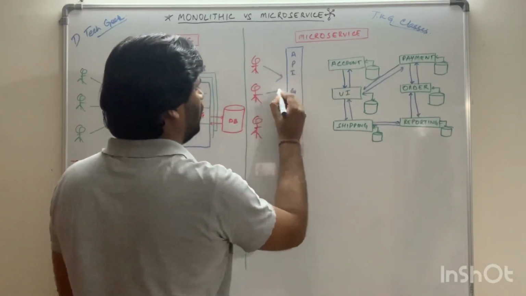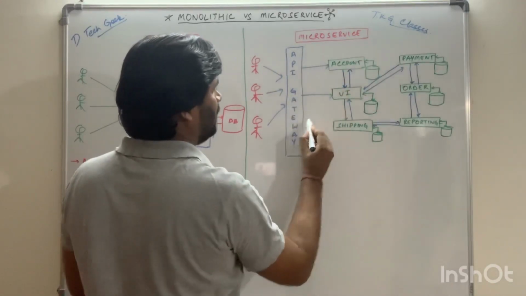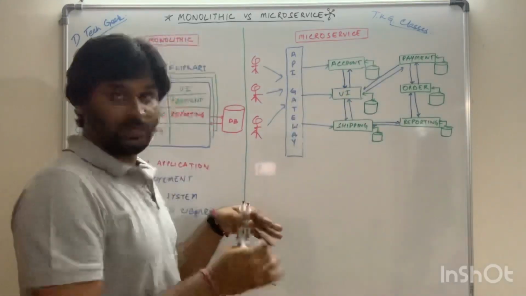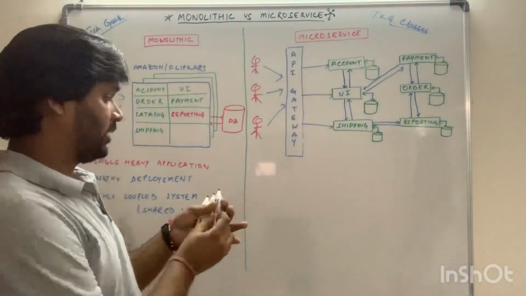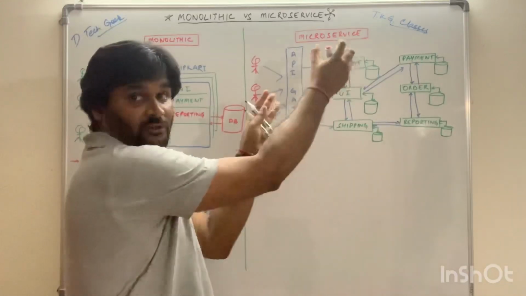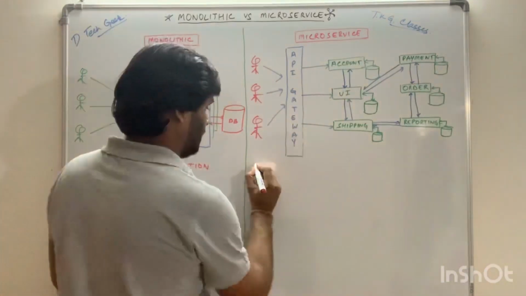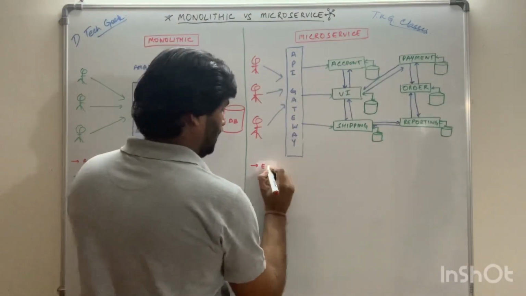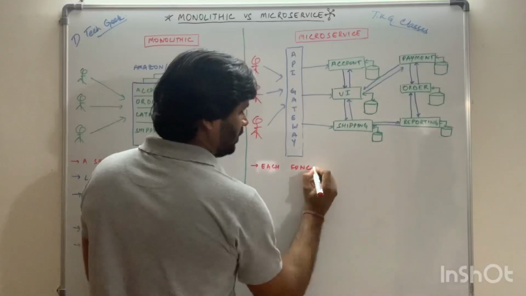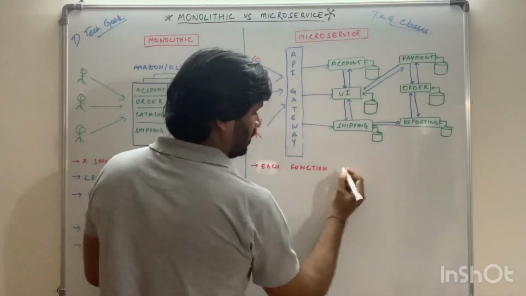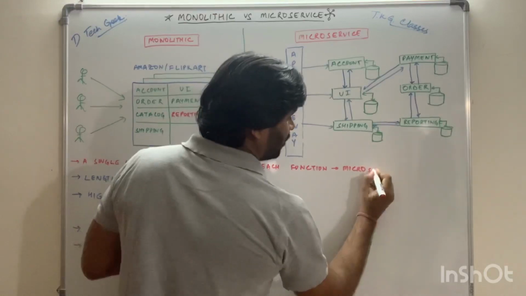And this is how multiple customers try to interact with the system. So now what we can say in terms of microservice, each functionality is treated as a microservice. Each function can be treated as a microservice.